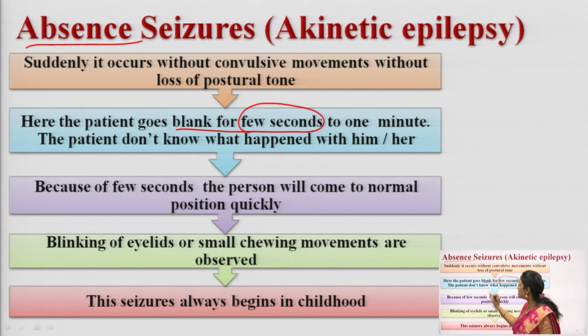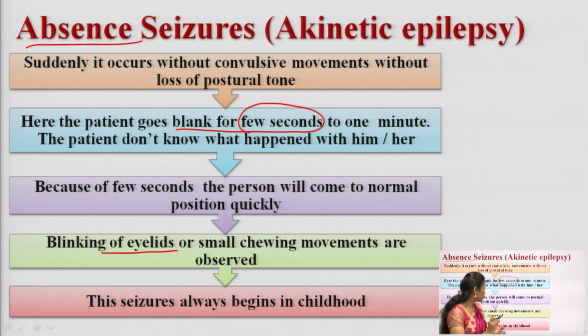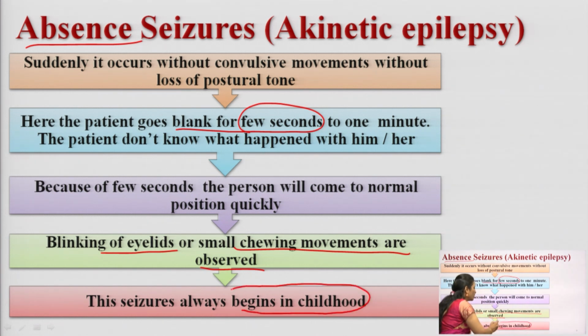In absence seizure you can see blinking of the eyelids. So what is the main thing you can observe here? Blinking of the eyelids is one thing you can observe, along with small chewing movements. In tonic-clonic and tonic seizures you can see tongue biting, but in absence seizure you observe chewing movements or blinking of the eyelids. And these seizures always begin in childhood.